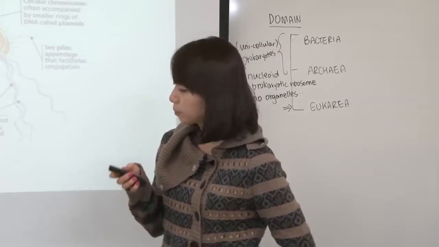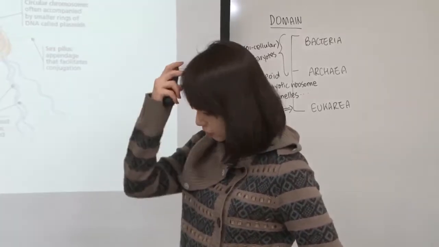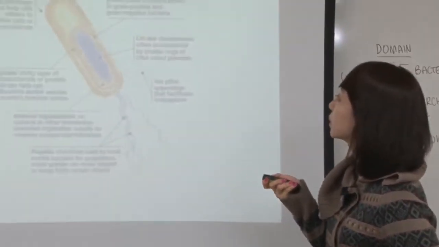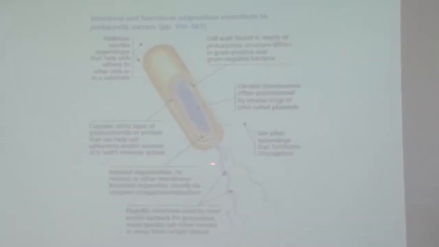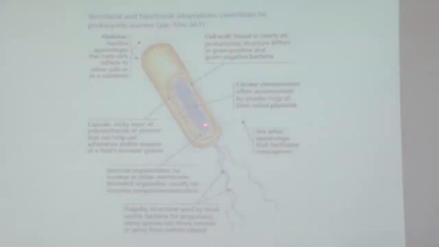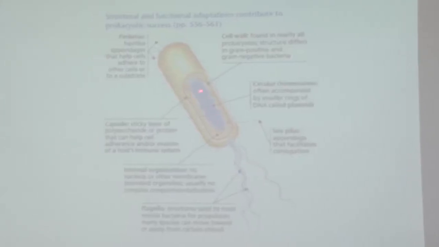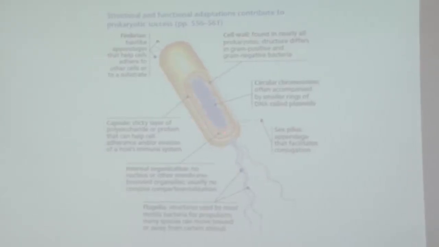As we look at the pictures here, this is a prokaryote. Prokaryotic properties: first of all, they don't have membrane-bound DNA, but instead they have a circular chromosome and a nucleoid instead of a nucleus, so they don't have a nuclear membrane. They don't have organelles here, but they have small ribosomes.